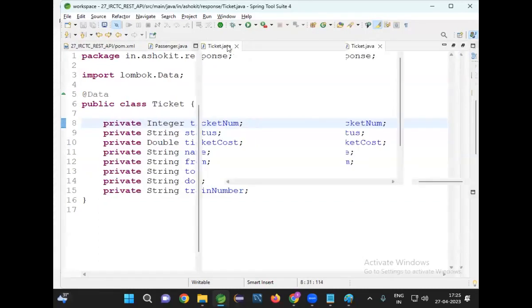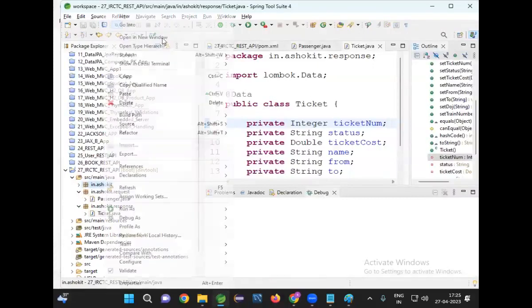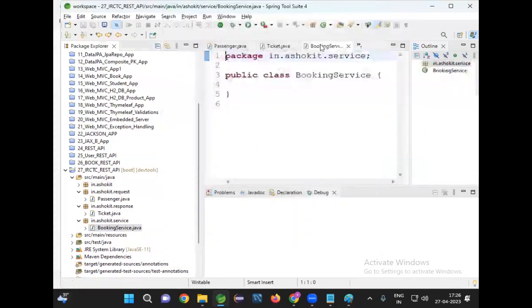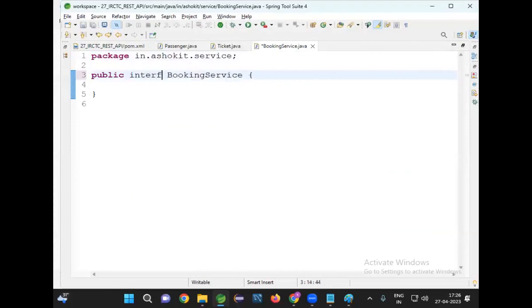Good. Now, let me create one service interface. In the service package. So here I'm taking a service called booking service, ticket booking service, ticket service, or else I can say rail service, anything. Booking service. Now let me take this as an interface. How many methods required for now? Two methods are required for us. What are those two methods?